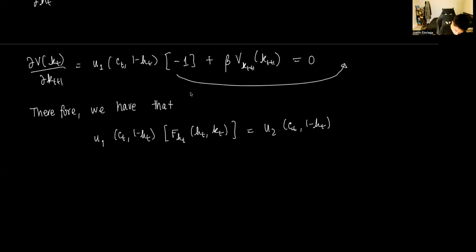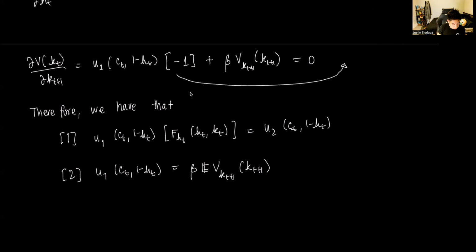And I also have that U1(CT, 1 minus HT) is equal to beta times the expected value of V, because we don't know this particular thing. Beta expected value V_KT+1(KT+1). So we have those two equations. Let's label them 1 and 2.